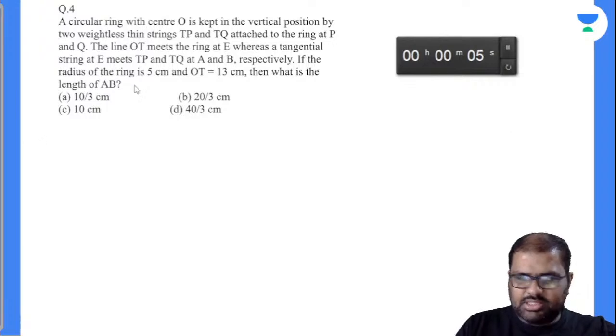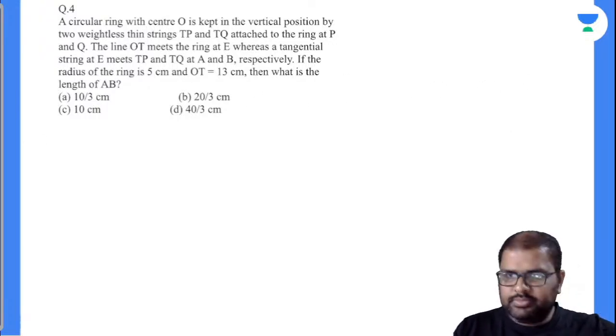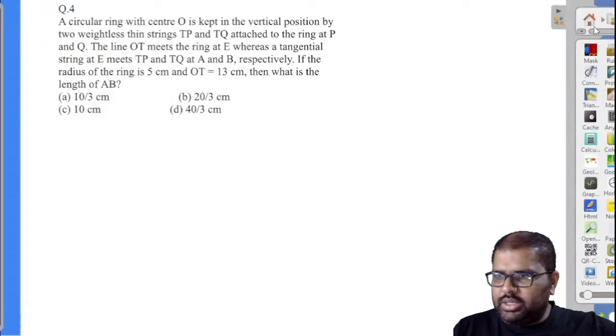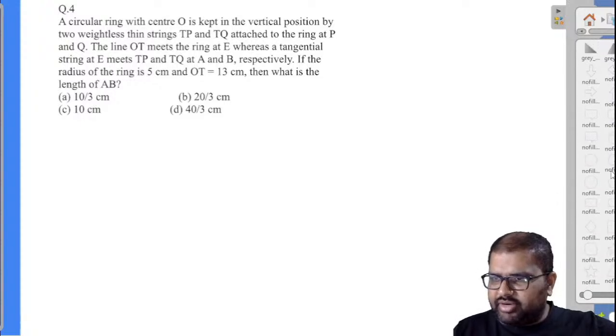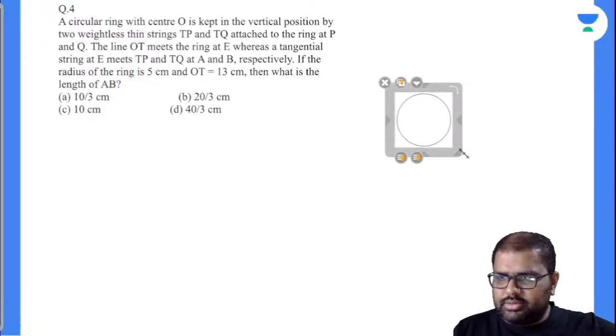Any answer for this? No. Observe the question there. I'll draw the diagram there. Most of all, if you can draw the diagram, you can solve the question fatafat and easily here. Aniket, try to solve this question there.